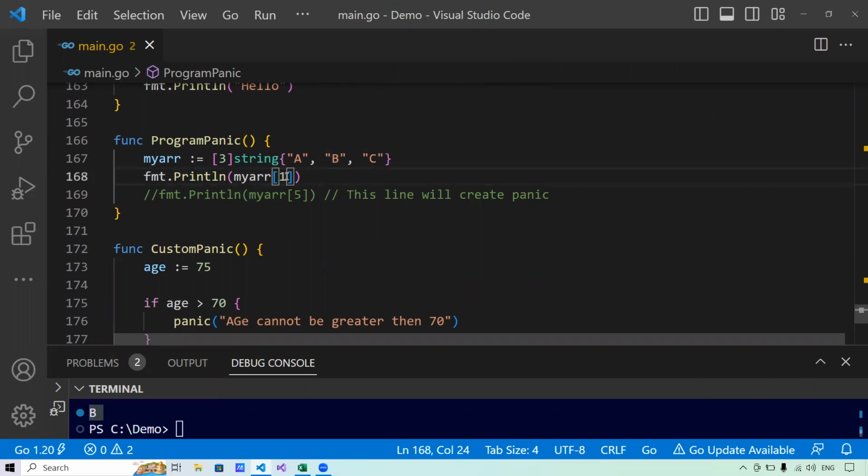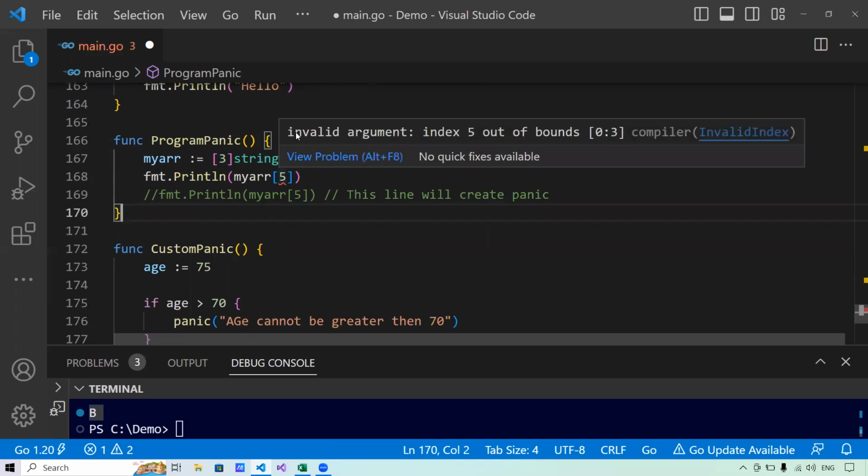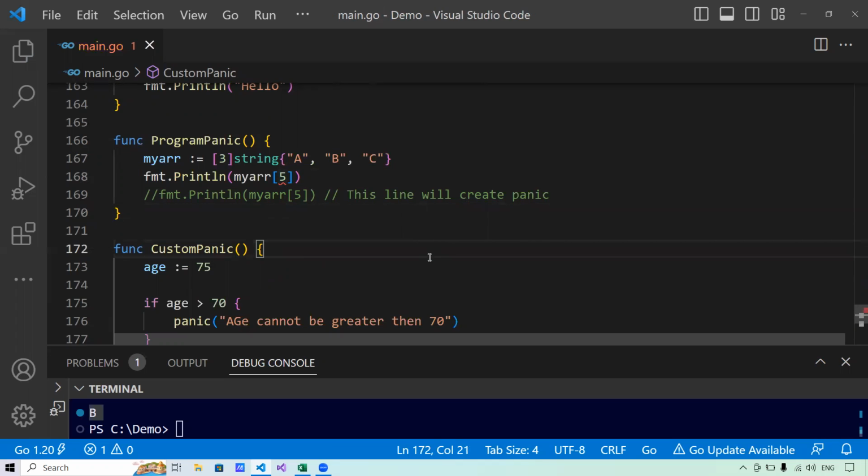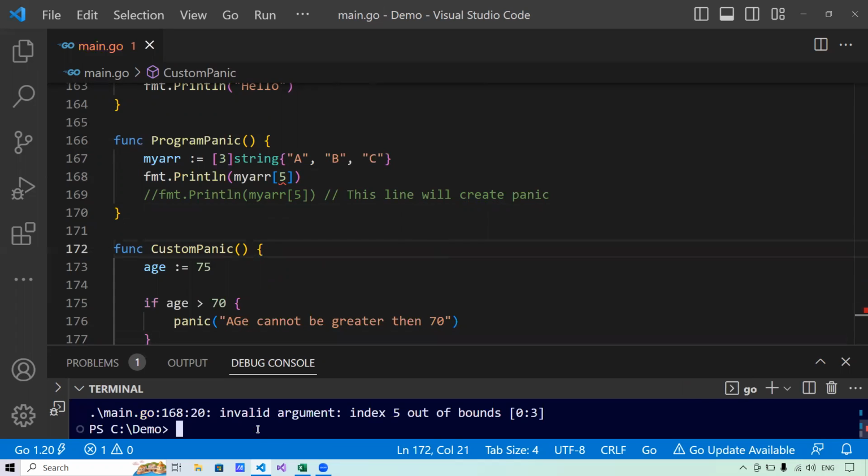Now what if I want to print a value of index 5? It will not print anything. This line will create a panic because the array index does not go till 5. The array index will stop at 2 because the length of this array is 3. This is a panic, and this is a program-generated panic. You see, it says invalid argument index 5 out of bounds. That means the array index starts at 0 and goes till 2, because the upper bound is exclusive, not inclusive.